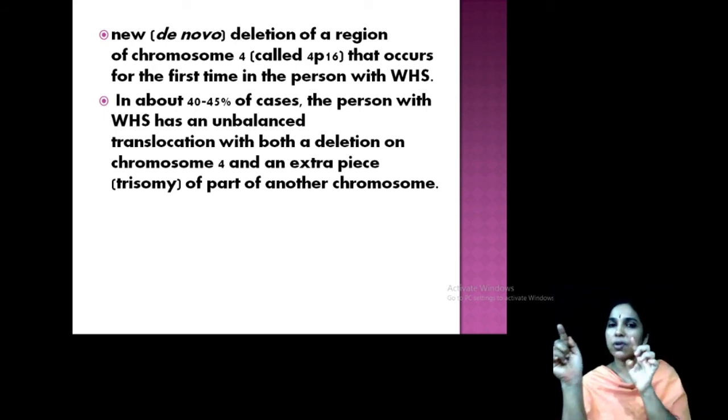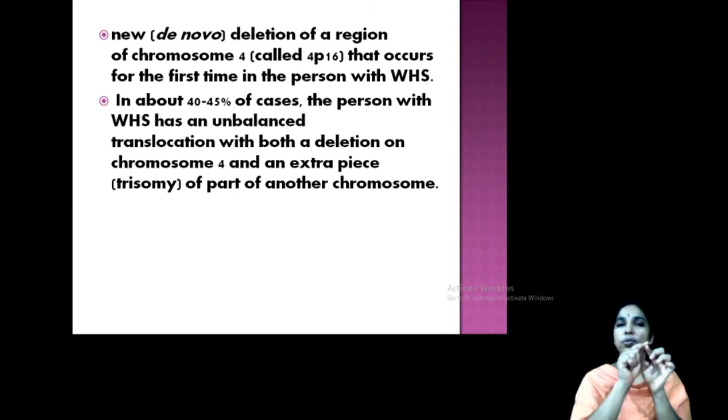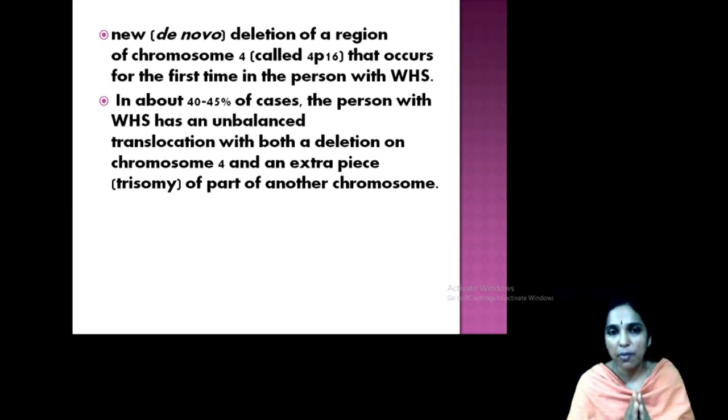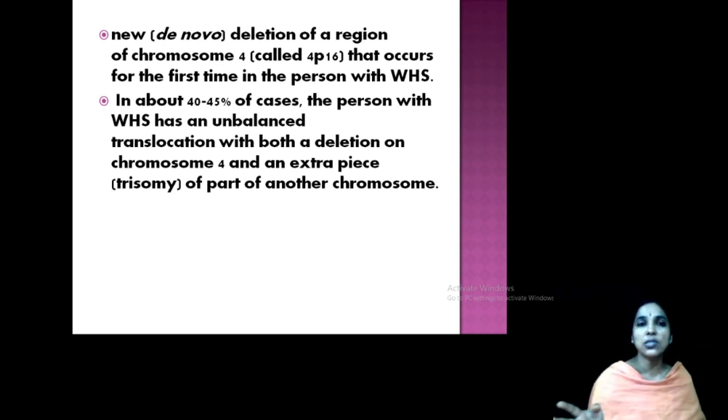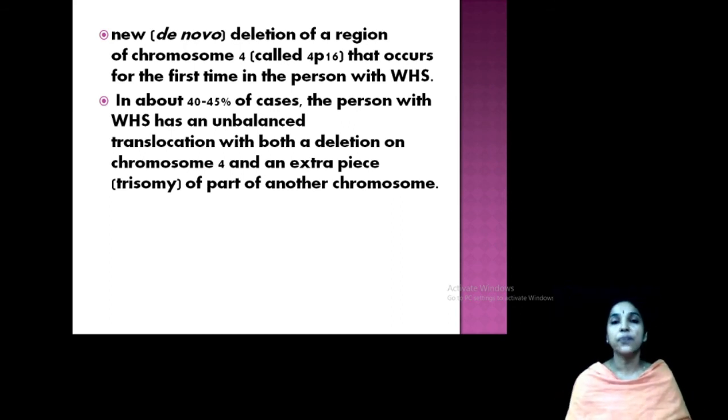A part of chromosome number 6 is cut and attaches to chromosome number 4. Balanced. That never happens here. Here what happens is, from chromosome number 4, a part is deleted and sticks onto some other chromosome. Okay, but that 4 is actually blank. The portion is left blank. That is what happens in the case of unbalanced translocation. That may be the reason for this disease.